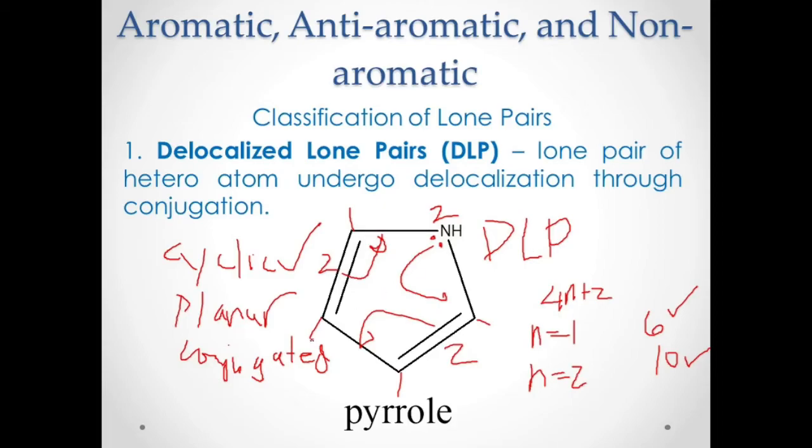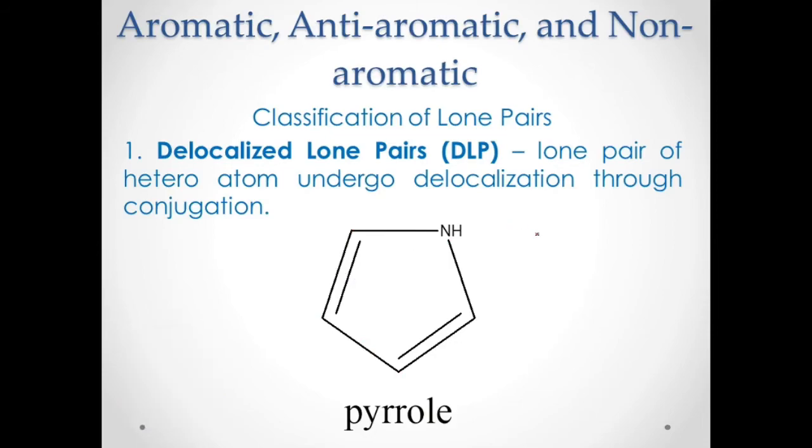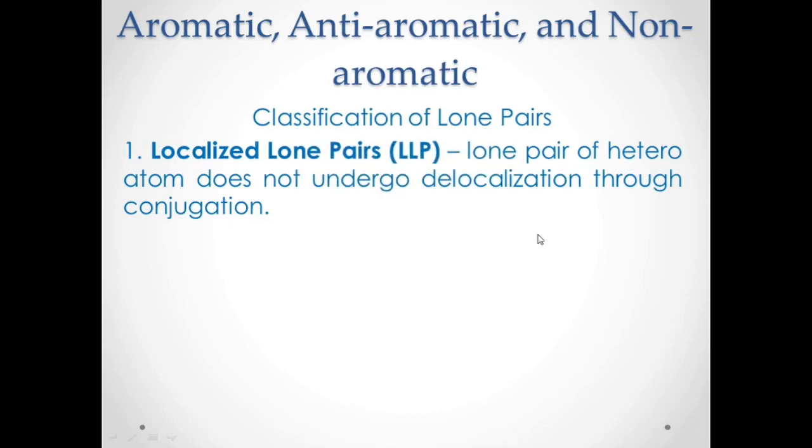Okay, that's it. There is also another classification of lone pair, which is what we call the localized lone pairs. Localized lone pairs are actually a lone pair of a heteroatom that does not undergo delocalization through conjugation. That means it is not part of making the ring stable. It's not part of the stability of the ring system.